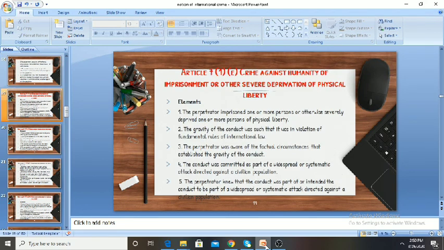Article 7, Clause 1E provides the crime against humanity of imprisonment or other severe deprivation of physical liberty. The perpetrator should imprison one or more persons or otherwise severely deprive one or more persons of physical liberty. The gravity of the conduct should be such that it was in violation of fundamental rules of international law. The perpetrator should be aware of the factual circumstances that establish the gravity of the conduct, and the conduct should be committed as a part of a widespread or systematic attack directed against the civilian population. And the perpetrator should know that the conduct was a part of, or intended the conduct to be a part of, a widespread or systematic attack directed against the civilian population.